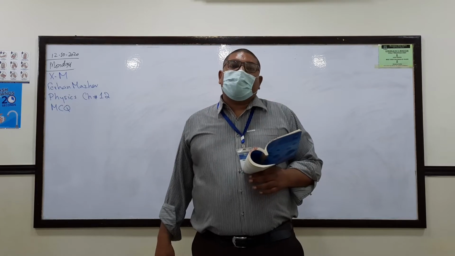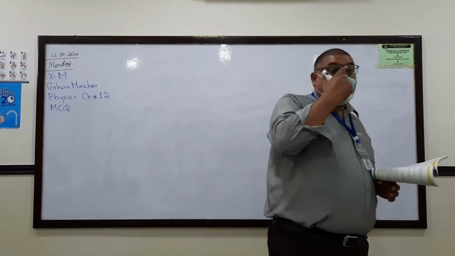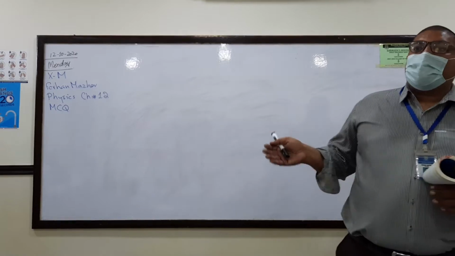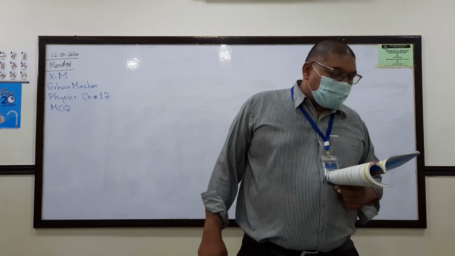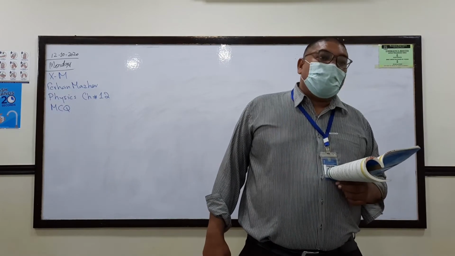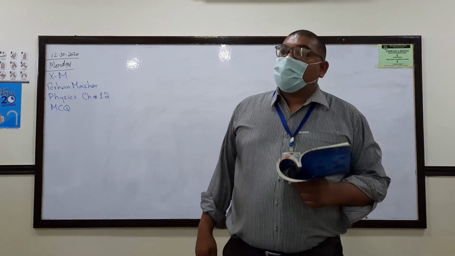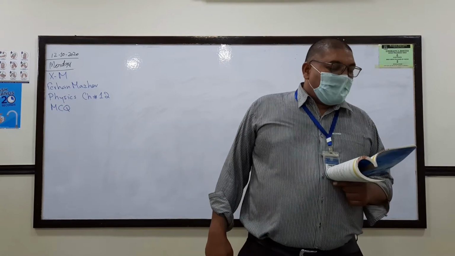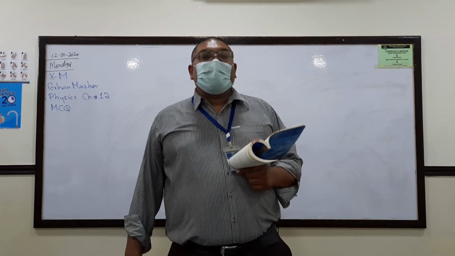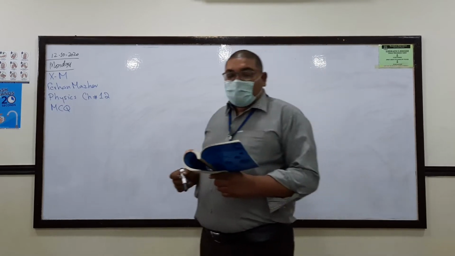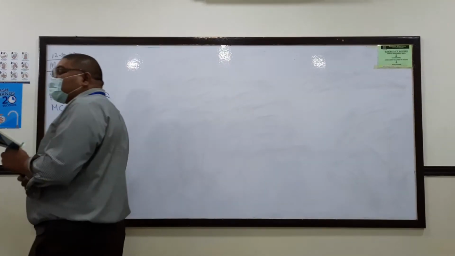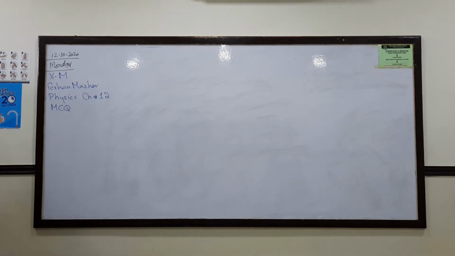C, its frequency. This characteristic of the light does not change when it enters from one medium into another medium. So C is the right option. D is its wavelength. The wavelength changes. If the speed changes, the wavelength will change. So the one thing which does not change during refraction is the frequency. So for question number 1, C is the right option.